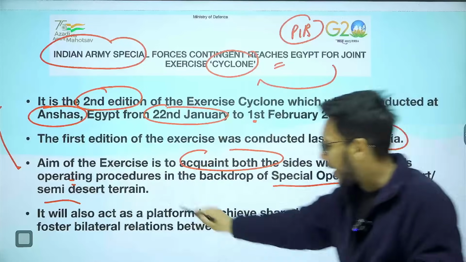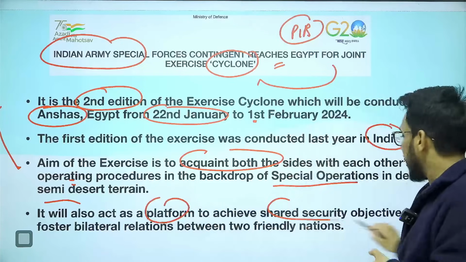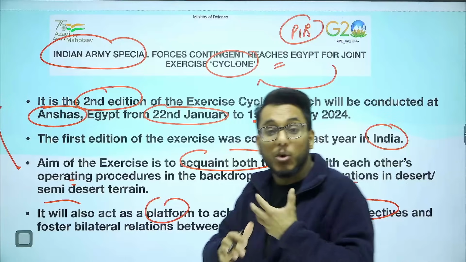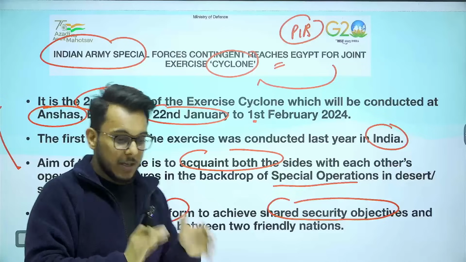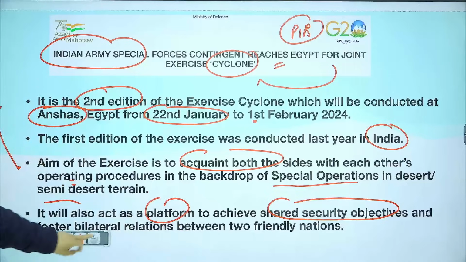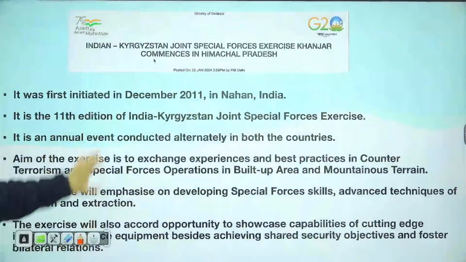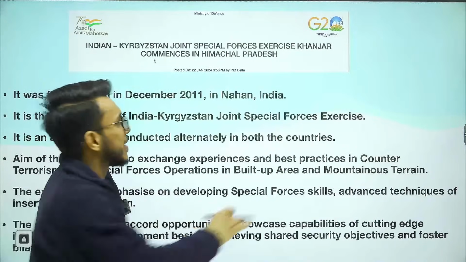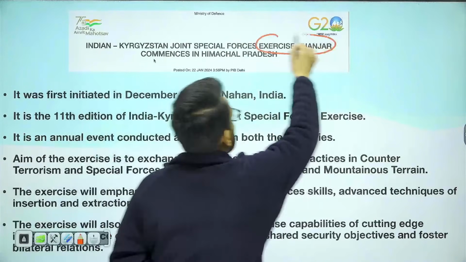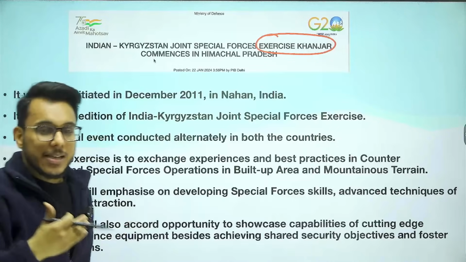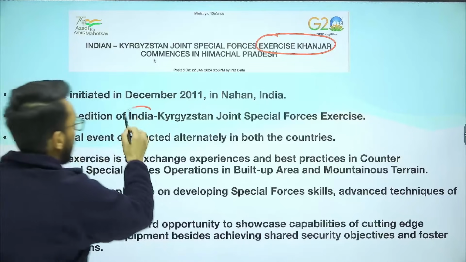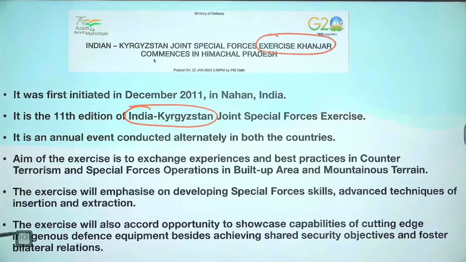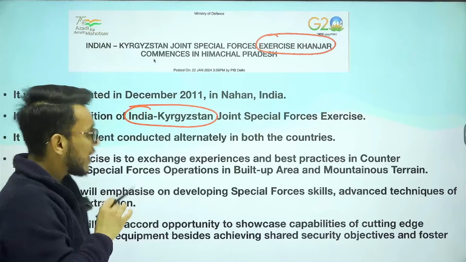Also, it is a kind of platform to achieve shared security objectives and to promote friendly relations between both these two countries. So that is all about exercise Cyclone. Then there is also one more exercise in the news, that is exercise Khanjar. Now, this exercise Khanjar is between which countries? It is between India and Kyrgyzstan.